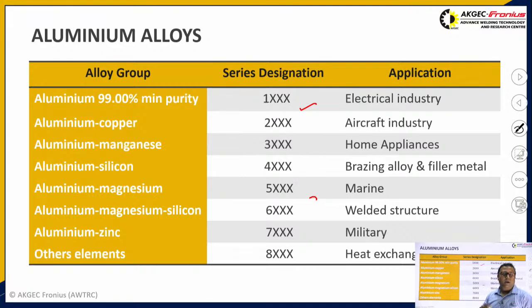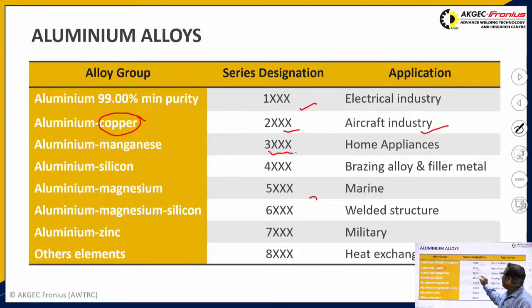Having higher purity, we can use this type of aluminium in electrical industries. Then coming on to the 2XXX series, some amount of copper is added into the aluminium. As you know, copper has very good conducting properties. Due to this, it has been largely used in the aircraft industries.